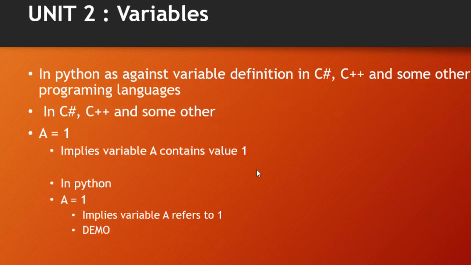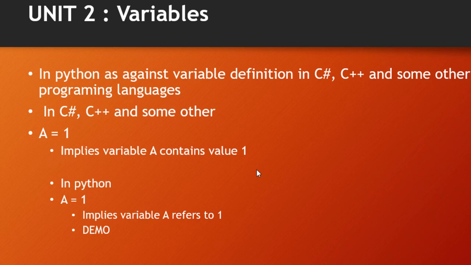So in Python, as against variables in other programming languages such as C# and C++. In C#, we describe a variable as a container.